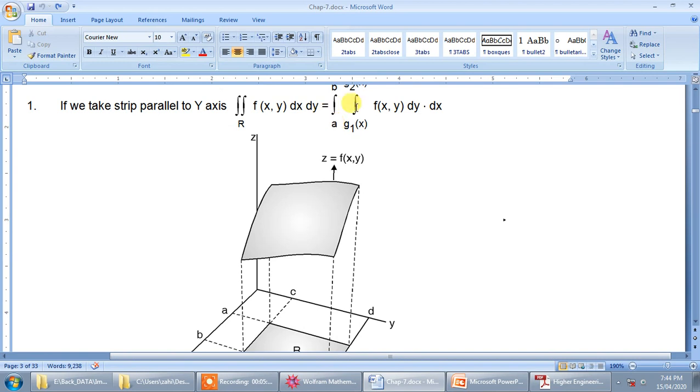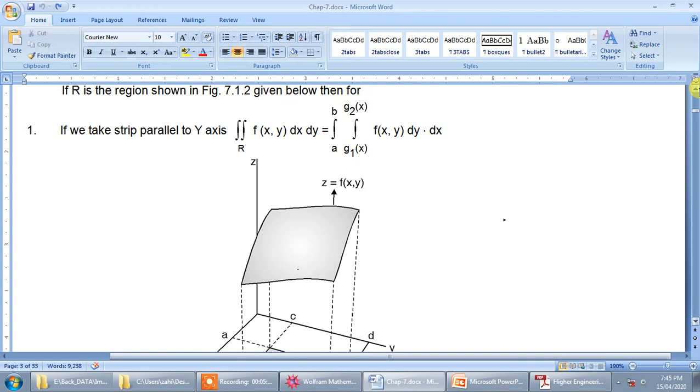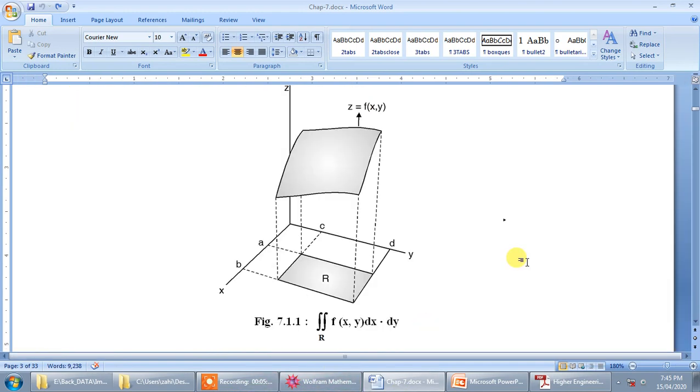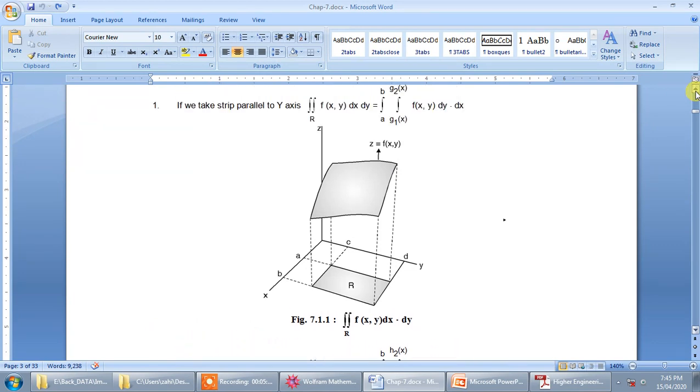This same integration for the region R, which is here, has limits of integration from a to b, and from g1 of x to g2 of x, same integrand f of xy dy dx. Now see what is the meaning of this double integration. First of all, let us see what is the geometrical interpretation of this, and then after we will see what is the mathematical interpretation of double integration and its limits.